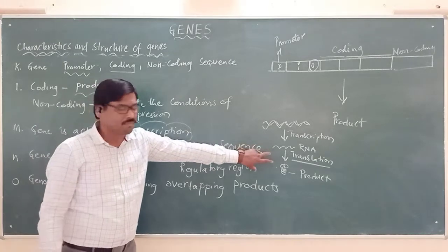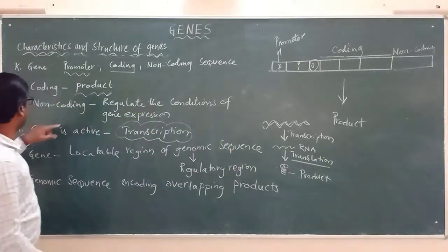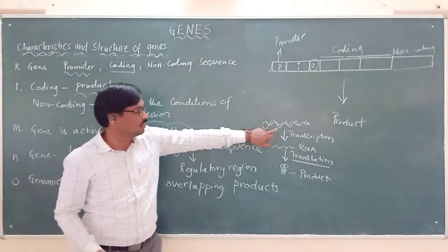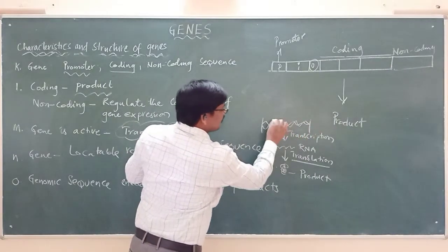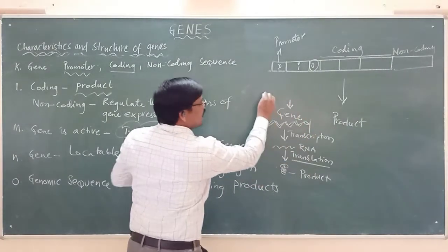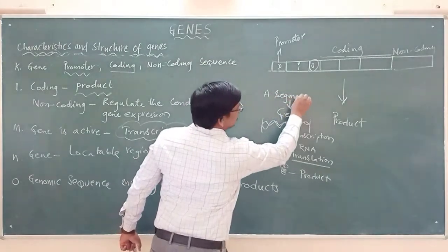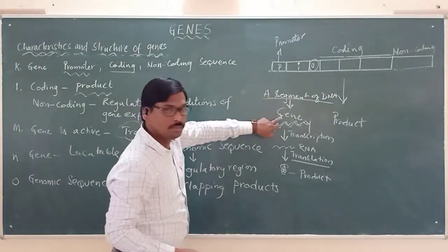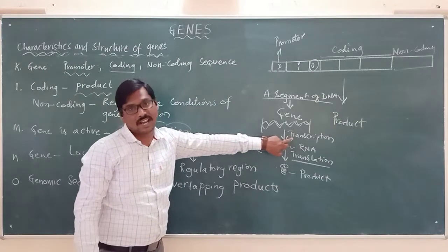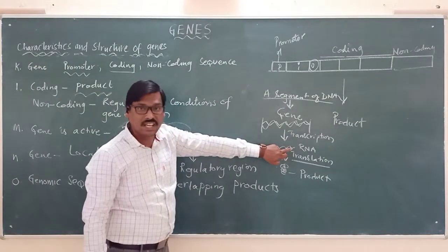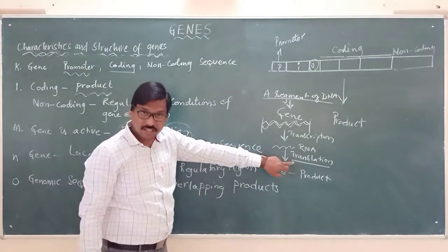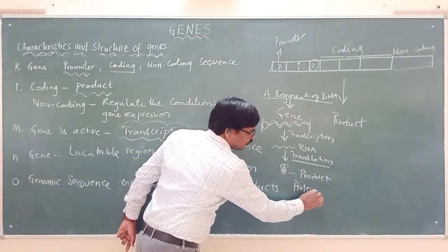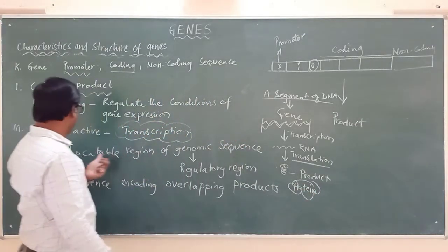So this is the point we have to remember when we are talking about the gene being active, and when the gene is active it undergoes what process? Transcription. So here is a gene. Already we said that a gene is nothing but what? A segment of DNA. Please remember this. A short segment of DNA is nothing but a gene. This gene is undergoing what process? Transcription. When it undergoes transcription, it is producing the RNA. This RNA undergoes a process called translation, producing a product. The product is generally nothing but a protein. So here we have to remember that.